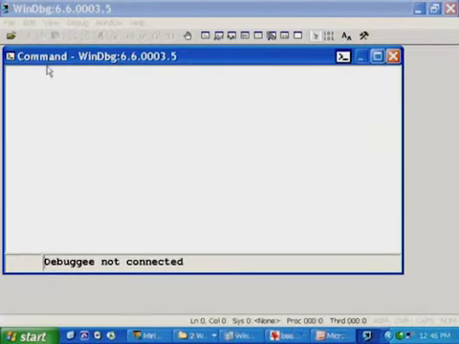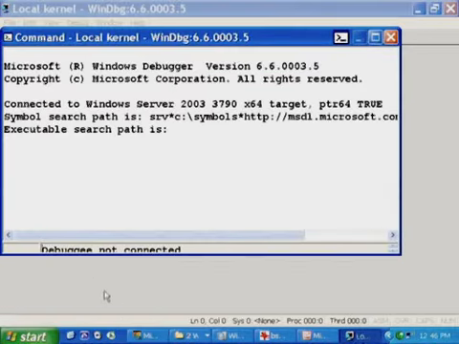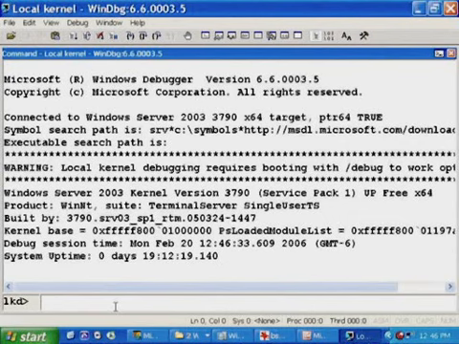One of the things we haven't talked about yet is how to switch the processor context of the kernel debugger. And you do that with the tilde command. For example, let me open the kernel debugger and just demonstrate. Now, we don't have a multiprocessor crash dump. Actually, we do a little bit later, but let me just show you the syntax for that command. Let me open a fresh kernel debugger here. Go to local kernel debugging where I can demonstrate the syntax. So this is a single processor debugger.